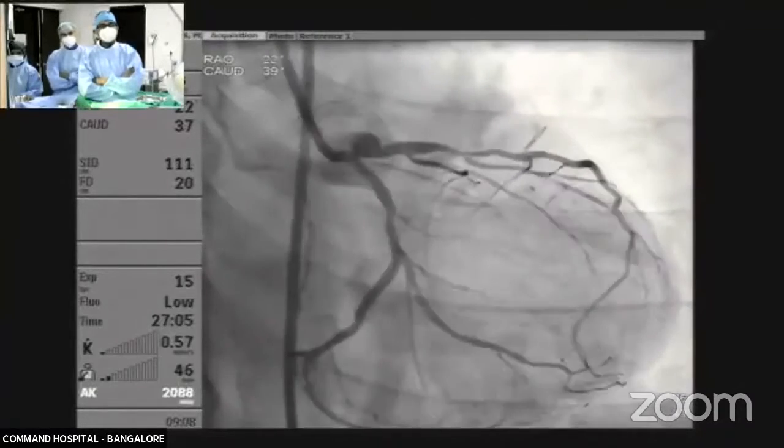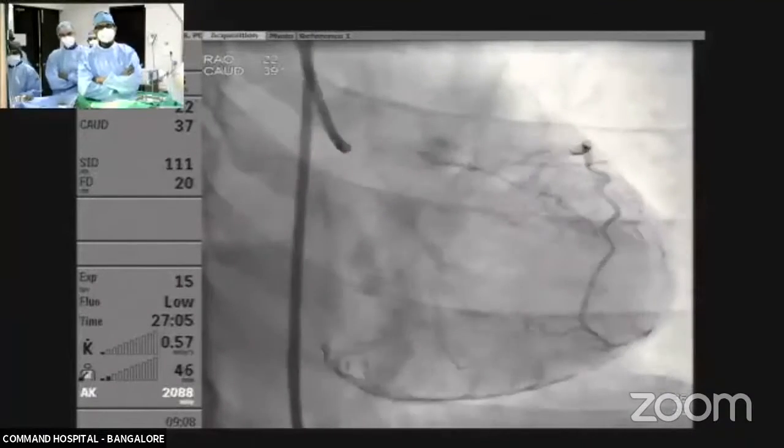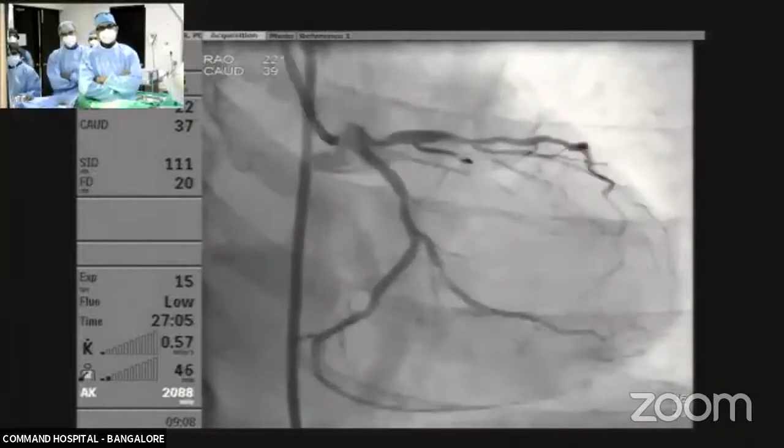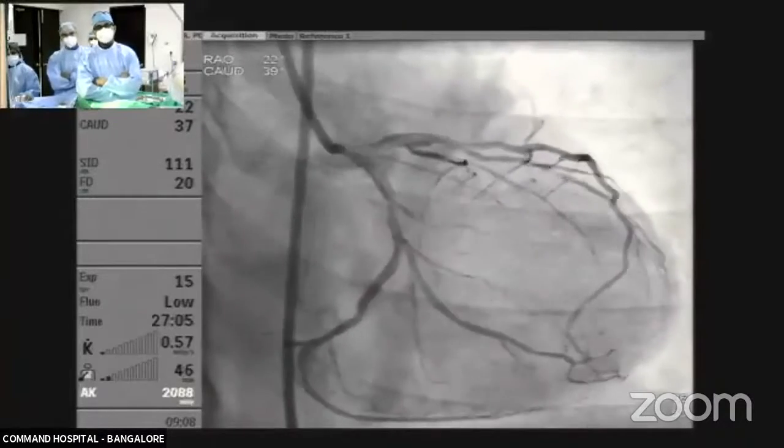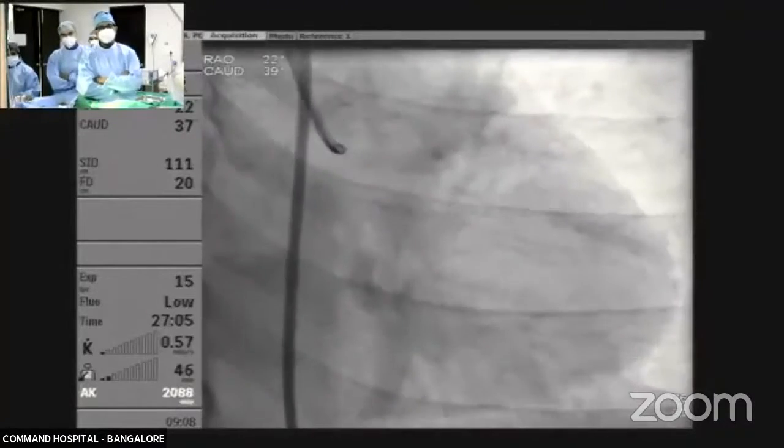Dr. Reddy, this is the baseline angiogram. After that, we have done an RFR across the distal one, and it is highly significant across both.